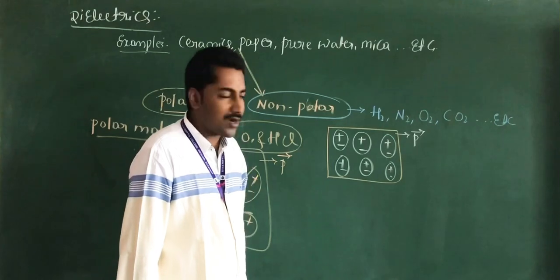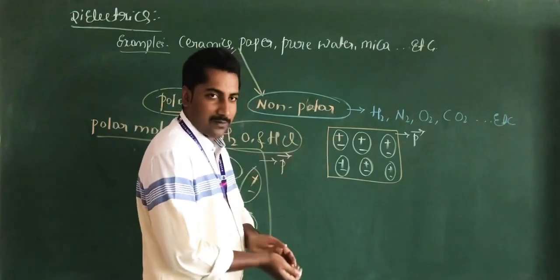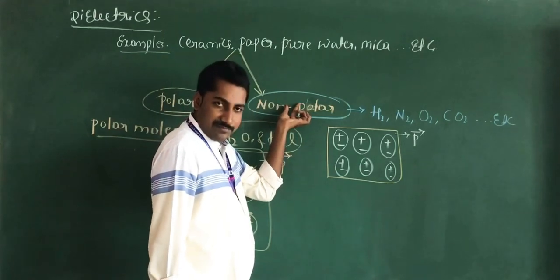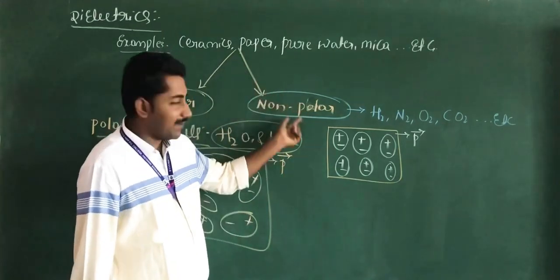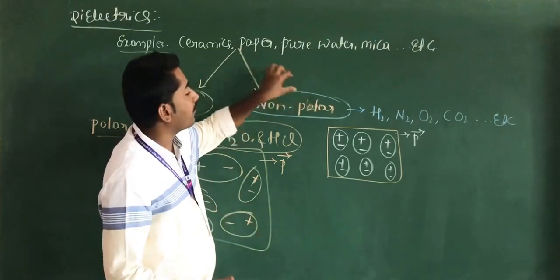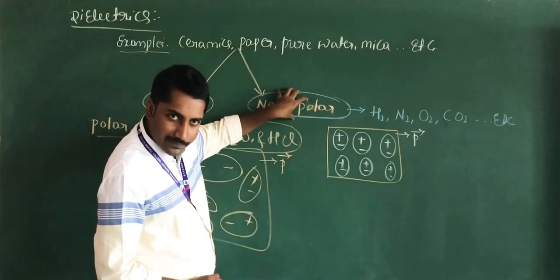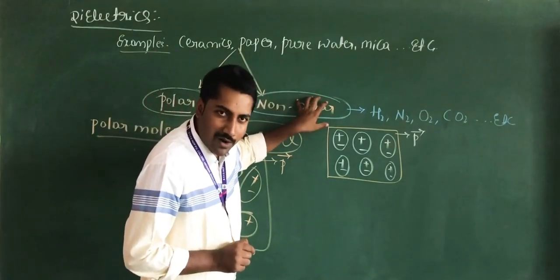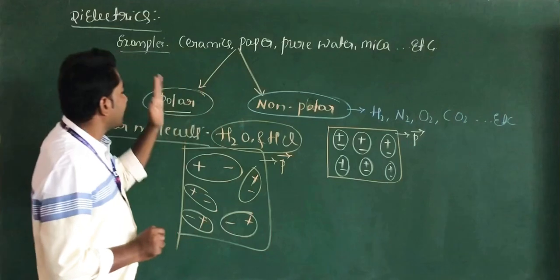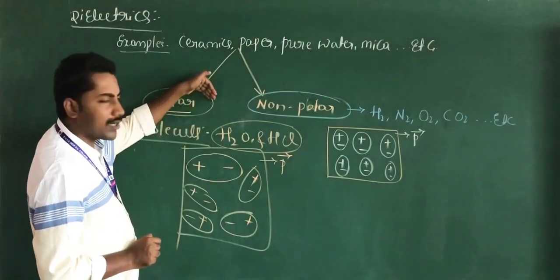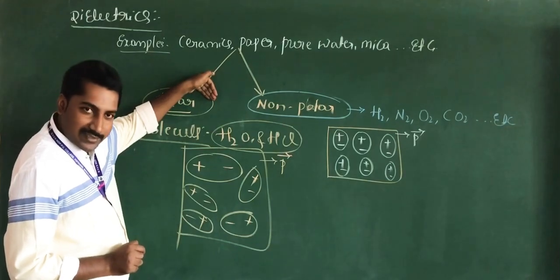Non-polar dielectrics are the dielectrics which are made up of non-polar molecules. The dielectrics which are made up of polar molecules are called polar dielectrics.